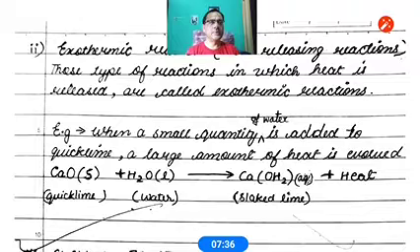You might have seen sometimes during white washing at home, the painter brings the chuna and puts it in the water. So when the chuna is put in the water, it produces a large amount of heat. Since the heat is being released in this, this reaction is called exothermic reaction or heat releasing reaction.